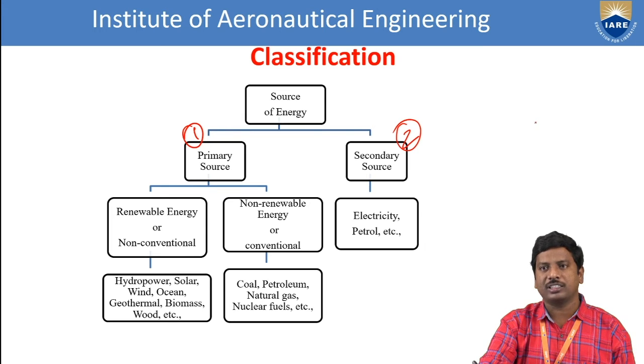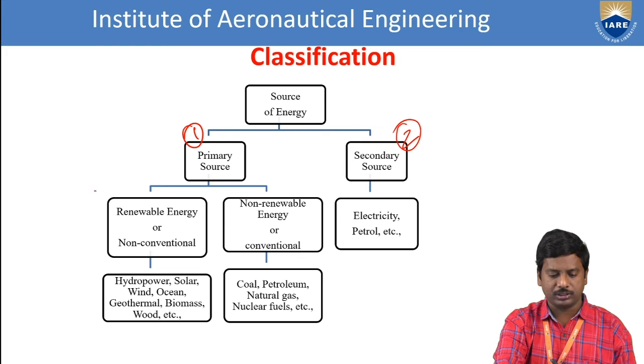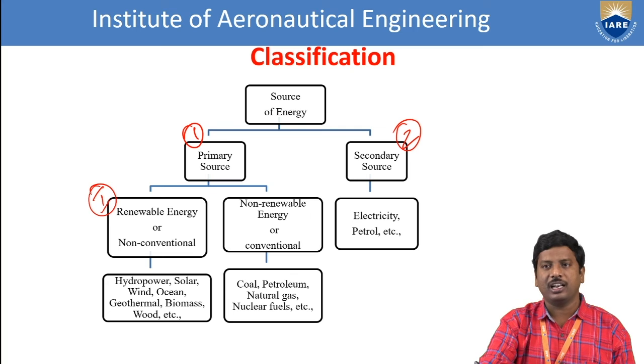These are further classified into two types. Renewable energy sources are present in unlimited quantity. That means they are renewable from time to time, so they are called renewable energy sources. The second type is also obtained from nature, but is available in limited quantity. That is the non-renewable energy sources, or conventional energy sources, available especially in the earth's crust.